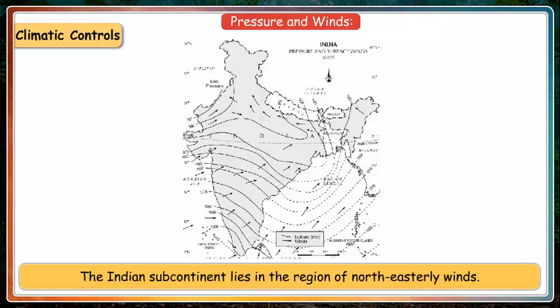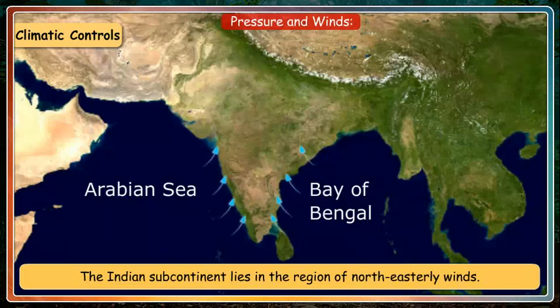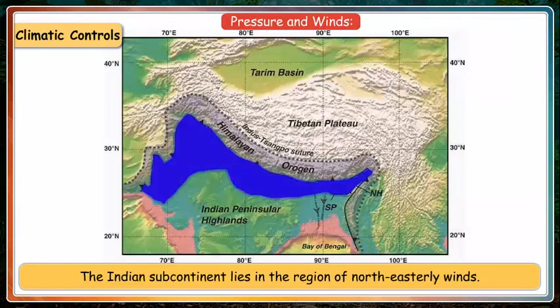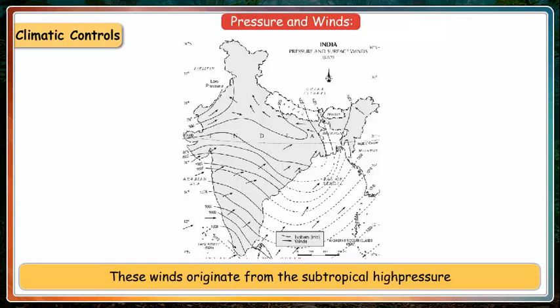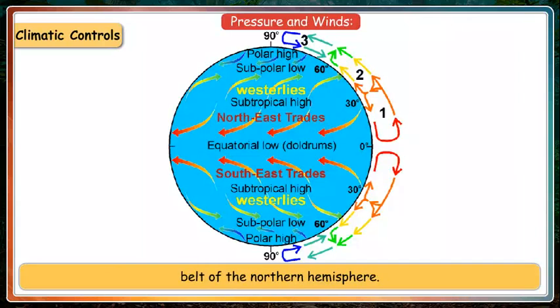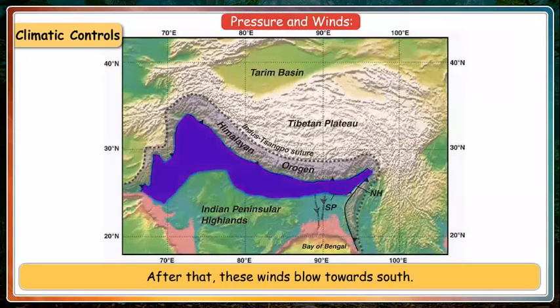Pressure and winds. The Indian subcontinent lies in the region of northeasterly winds. These winds originate from the subtropical high pressure belt of the northern hemisphere. After that, these winds blow towards the south.